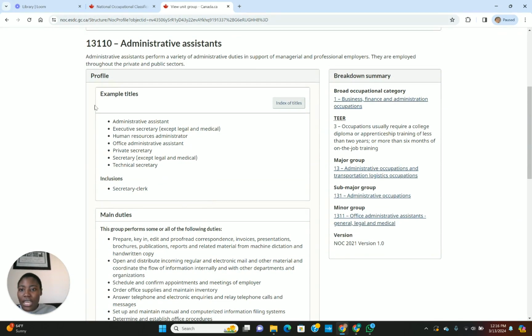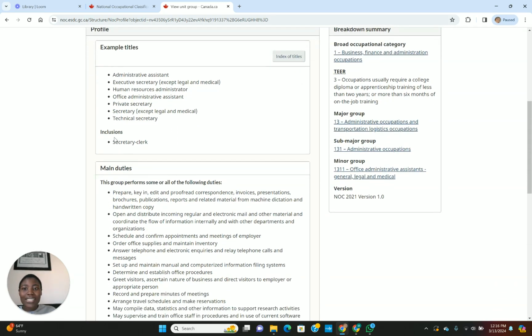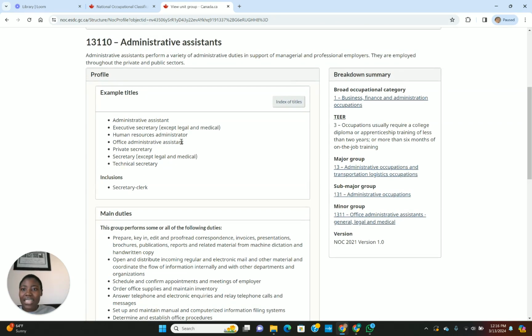It tells you example titles: administrative assistant, executive secretary. If you're a secretary, that means you qualify for this. This is your NOC code. Human resource administrator, office administrative assistant, private secretary, technical secretary, and secretarial clerk. So if you're a secretary, then this is your NOC code.